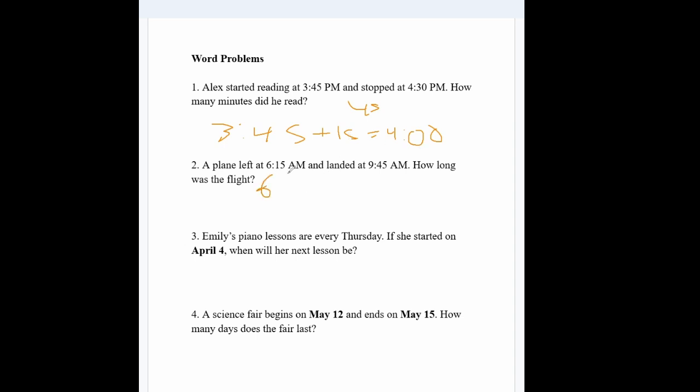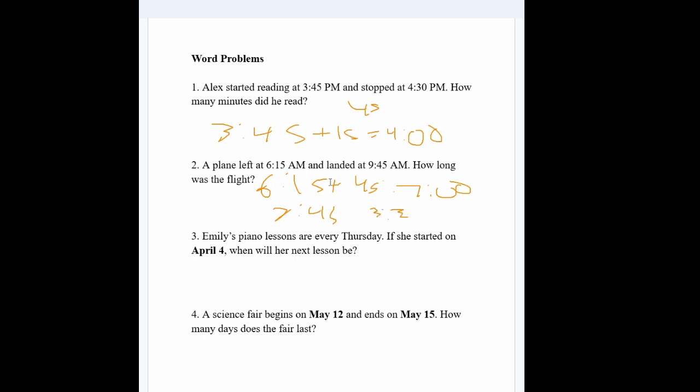A plane left at 6:15 a.m. and landed at 9:45 a.m. How long was the flight? So 6:15 to 7 is 45 minutes, and then 7 to 9:45 is 2 hours 45 minutes. So that would be 2 hours and 90 minutes, and 90 minutes has at least 60 minutes, which is enough for an hour. Therefore, it would be 3 hours and 30 minutes.